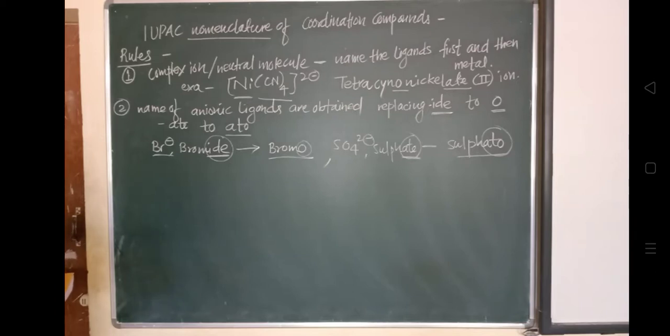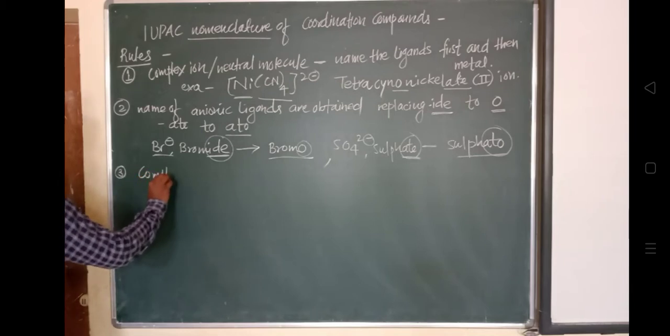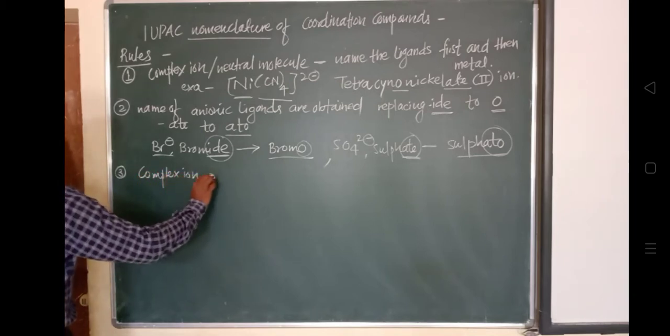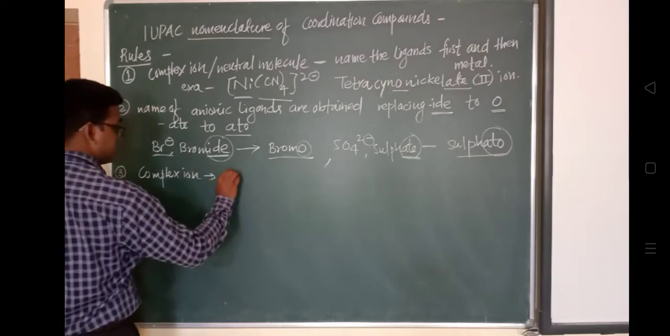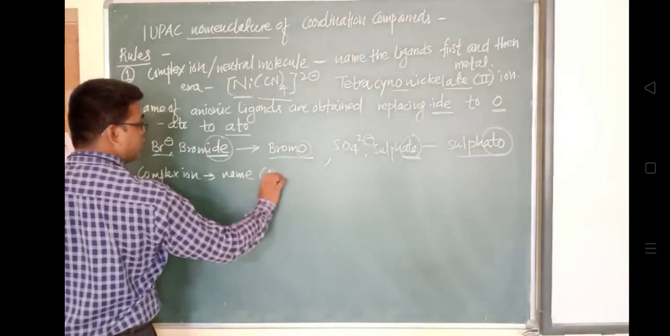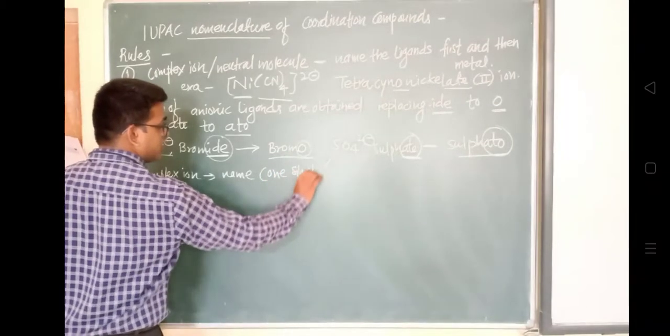We will see the complete description of the tables also. Then the next, third rule: the name of the complex ion is one single word. The nomenclature of this complex ion, which we have already seen, must come in one single word, the whole nomenclature of the complex ion. Have a look at it right now. This is a complex ion.